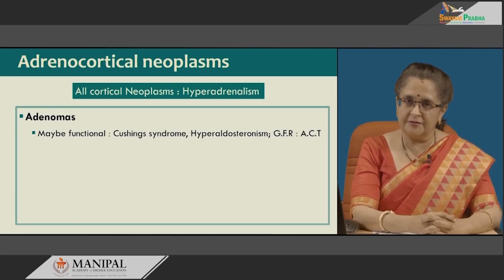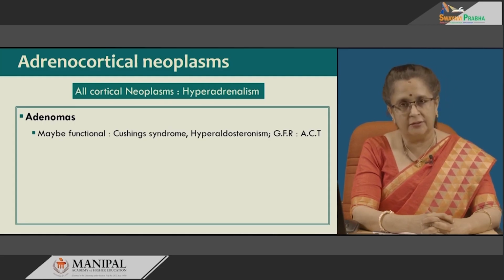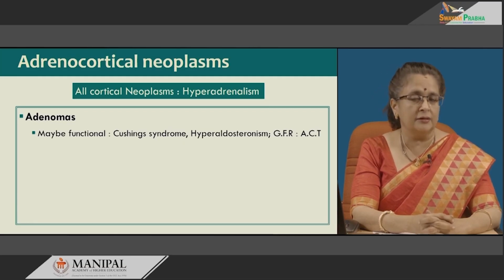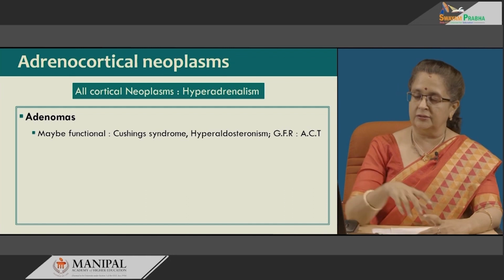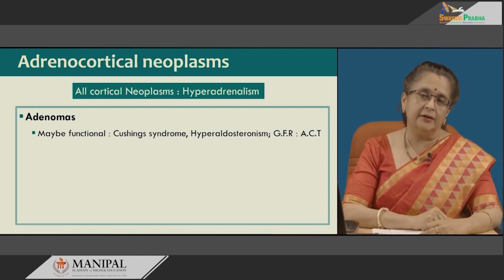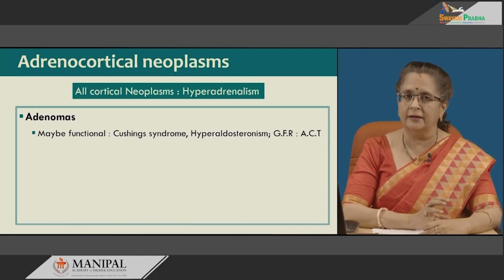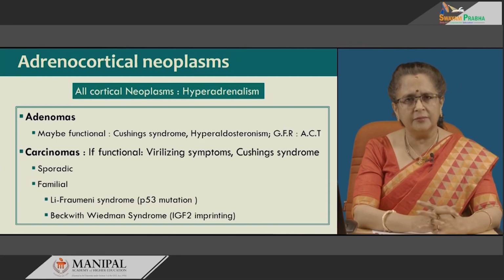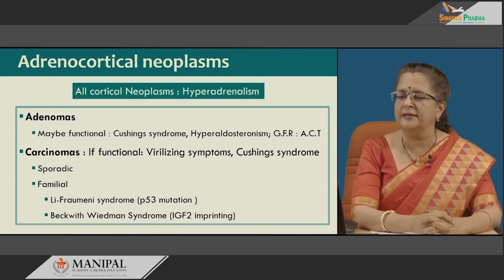Depending on the type of cell that is predominant in the adenoma, we would get either Cushing syndrome if it is cortisol predominant, or hyperaldosteronism if it is aldosterone predominant. But remember that most or almost all the cases of hyperaldosteronism are associated with adenomas only and not carcinomas, unless the hyperaldosteronism is a part of the other syndromes. In that case, even carcinomas you can get. Now, carcinomas, if functional, are mostly presenting with virilizing symptoms and also Cushing syndrome.